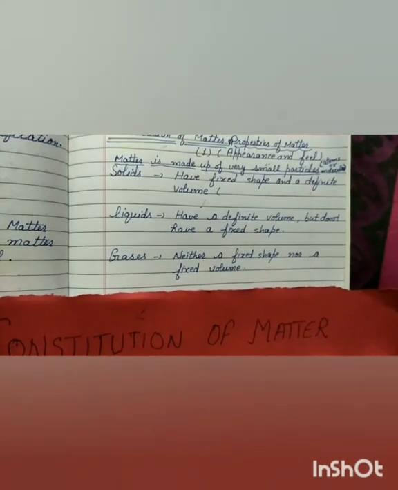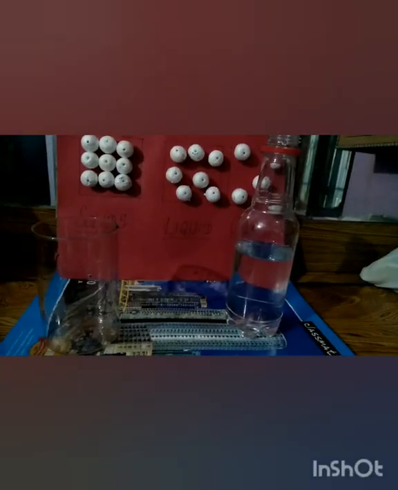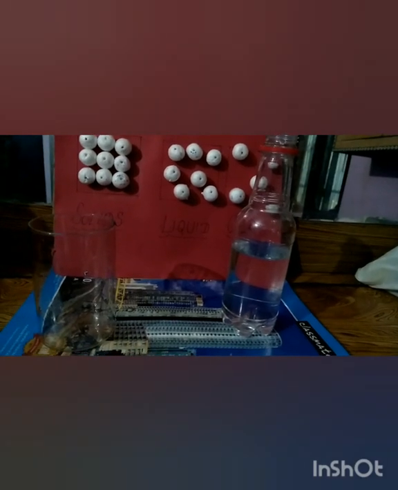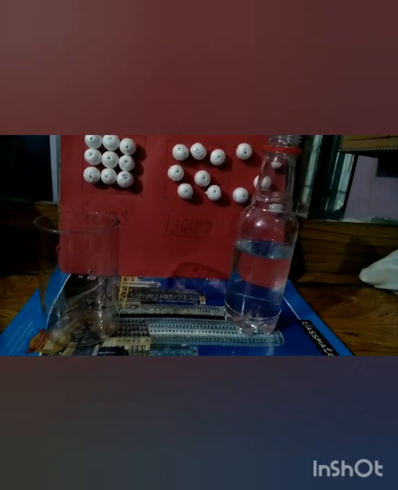Let us understand it with the help of an activity. Initially, I have taken water in a bottle, and you can see that the liquid has taken the shape of this bottle. Now just pour this water into the glass, and you can see that the liquid is now taking the shape of the glass.